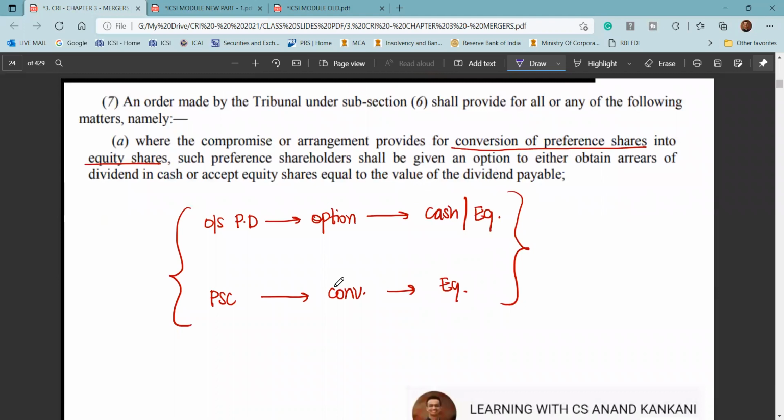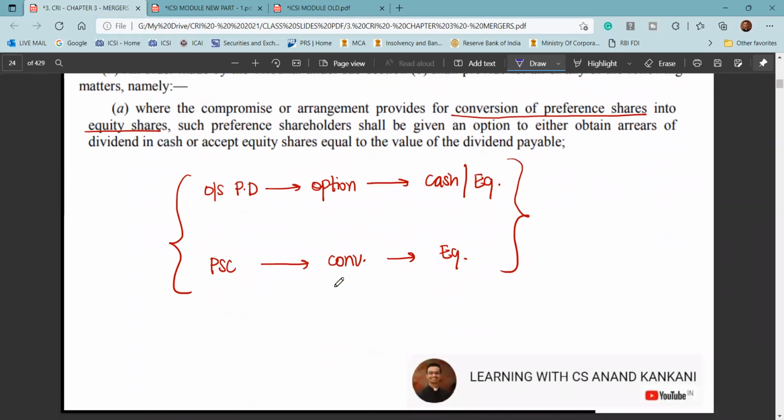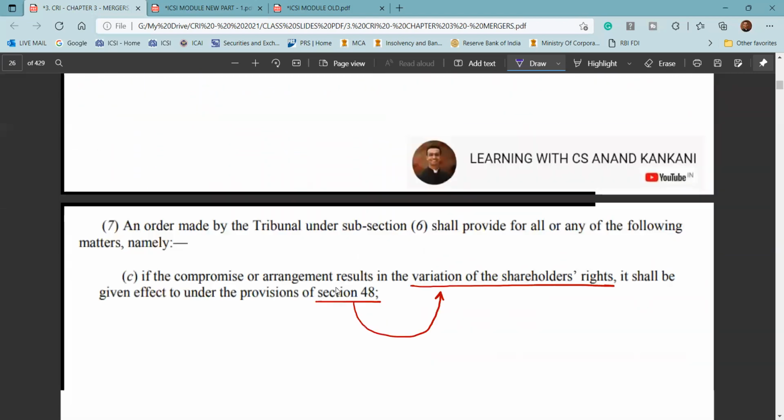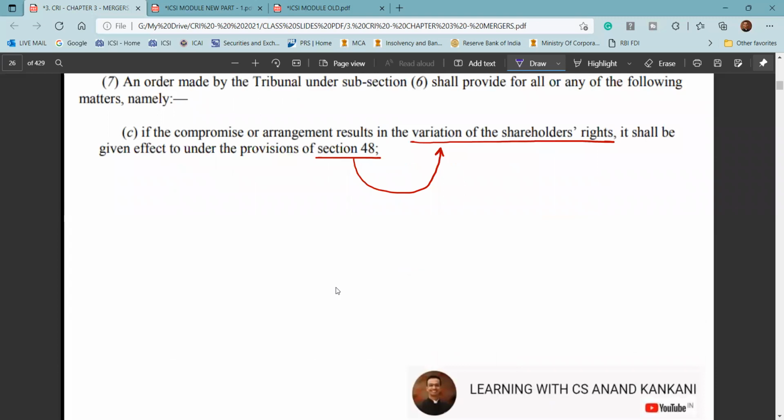Thereafter, we had seen that before sanctioning, the NCLT is going to again take into consideration certain factors. If the outstanding preference shares are to be converted into equity, then for the outstanding preference dividend, the NCLT would ensure that the company gives the option to the preference shareholders that their outstanding preference dividend is paid by way of cash, or converted into equity at the option of the preference shareholders. Protection of the class of the creditors, and then if there is any variation in the rights of the shareholder, the provisions of section 48 are governed.